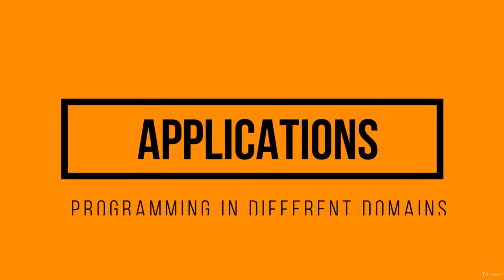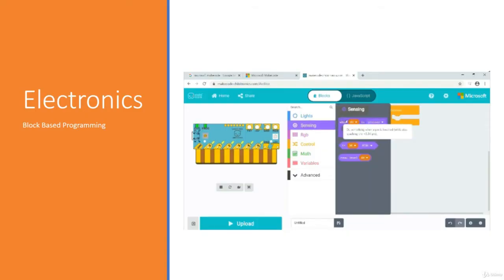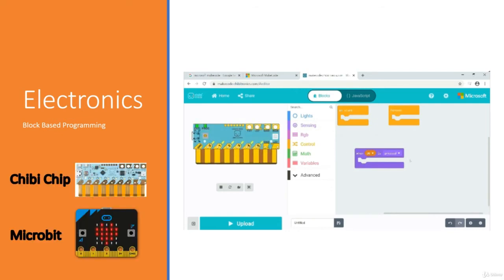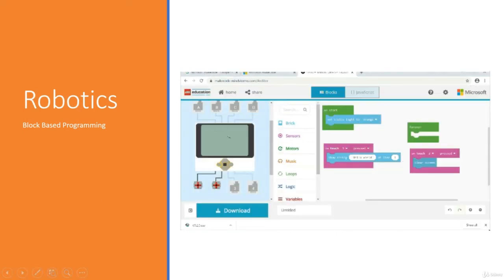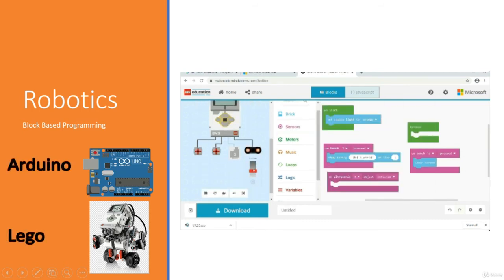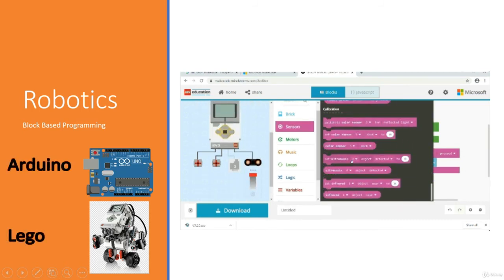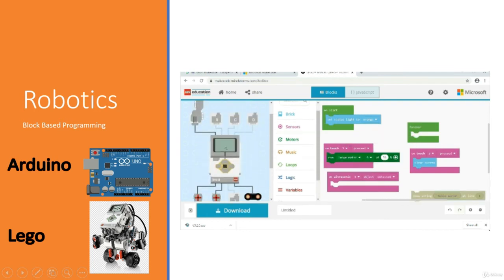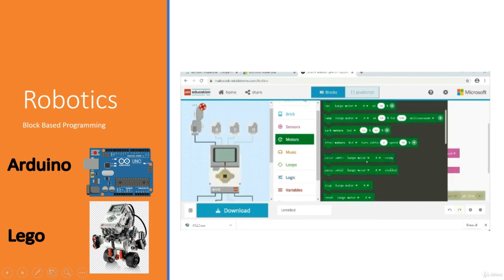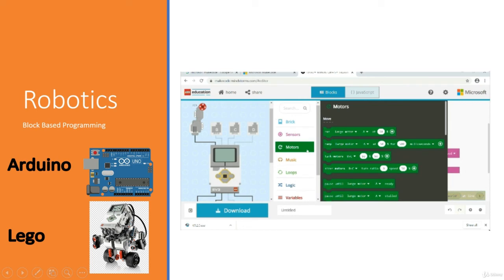Then we will move on to the next section, which is application of the programming that we have learned in 3D designing. So we will apply the knowledge on programming of electronic chips and robots. So we will program the two electronic chips, Chibi-chip and Microbit. And then we will move on to the robotics section, where we will learn how to program Arduino Uno for robots, and we will also look into how to program Lego brick for various components.